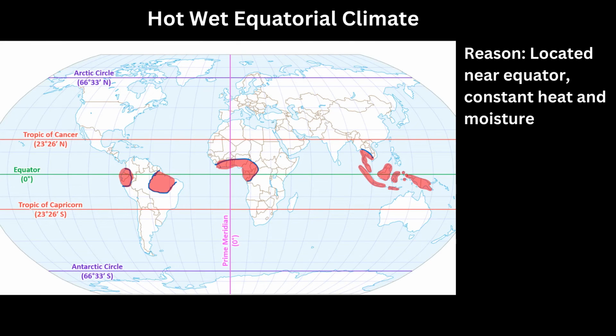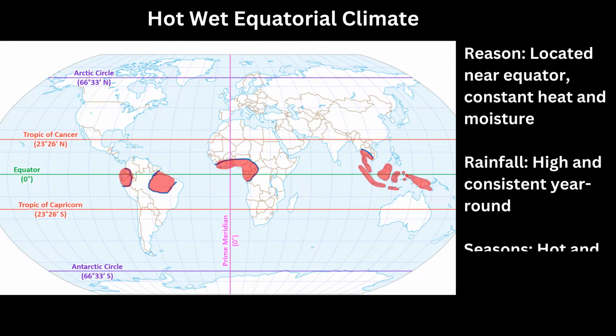Hot, wet equatorial climate situated near the equator. This climate is marked by constant heat and an abundant moisture supply. Consequently, it experiences high and consistent levels of rainfall throughout the year. Moreover, the hot and wet conditions persist across all seasons with no defined dry period.